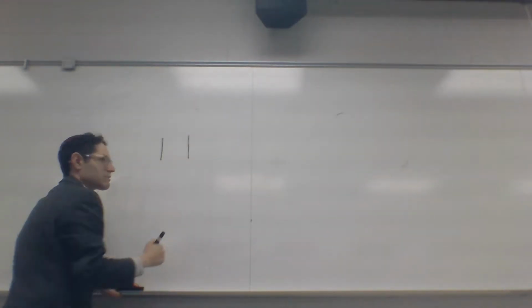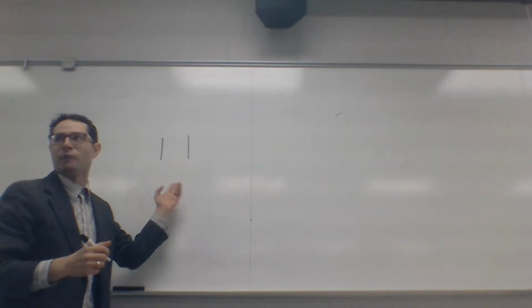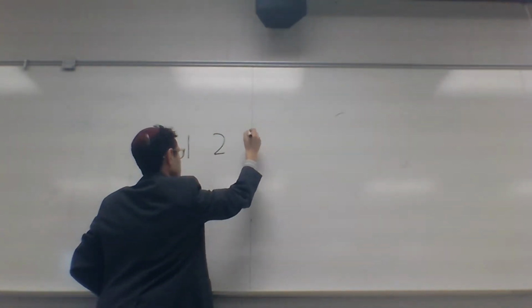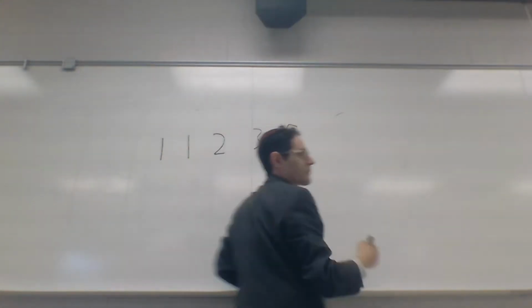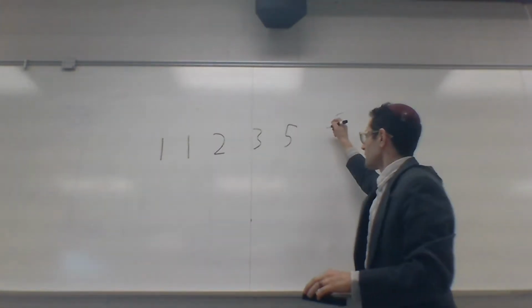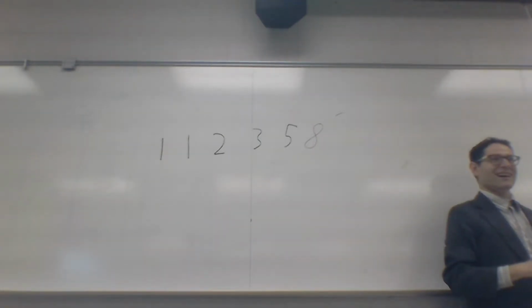The Fibonacci sequence starts off with two 1s. The first two numbers of the Fibonacci sequence are 1 and 1. The next number is 2. The next number is 3. The next number is 5. What's the next number in the Fibonacci sequence? 8. A lot of you are clued into what it was just because the Da Vinci Code was a thing.